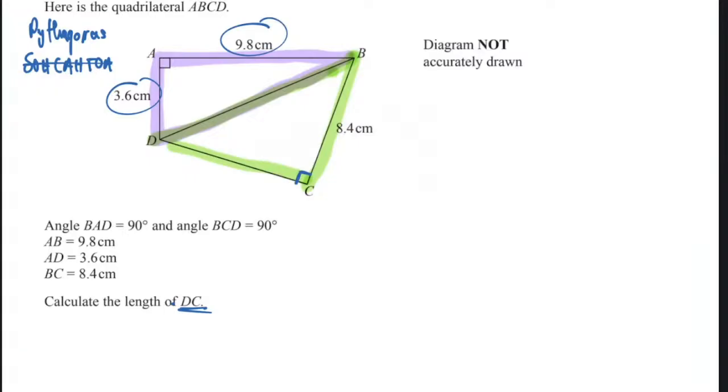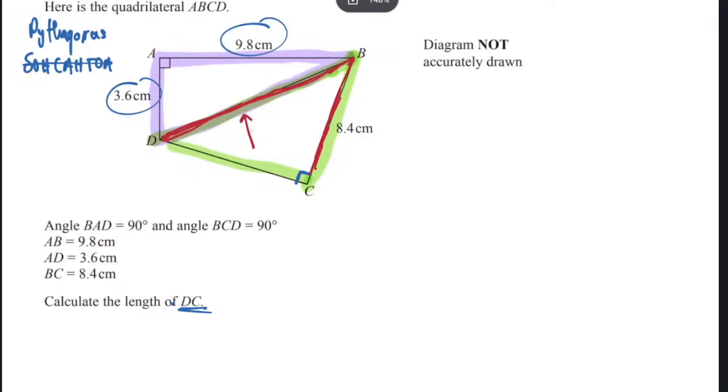You know why, Alex, we have to find it? It's because it's the side which is shared. Both triangles share this side, okay? So if you can find it, you can also use it for the triangle in green. For the triangle in green, you'll now know 8.4 and this one, which means you can easily find DC, using Pythagoras again. You understand? So let's first use Pythagoras and get DB, Alex.